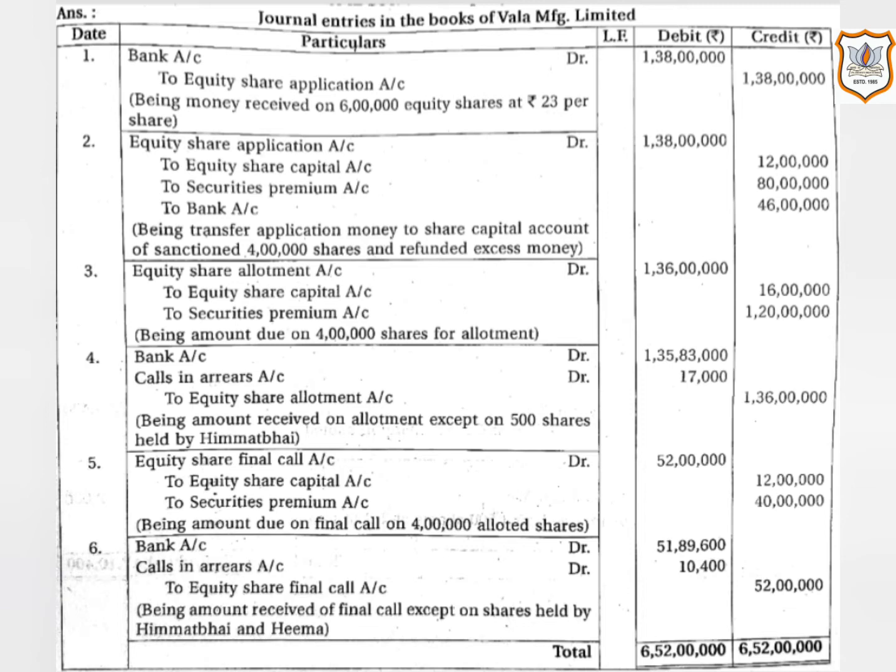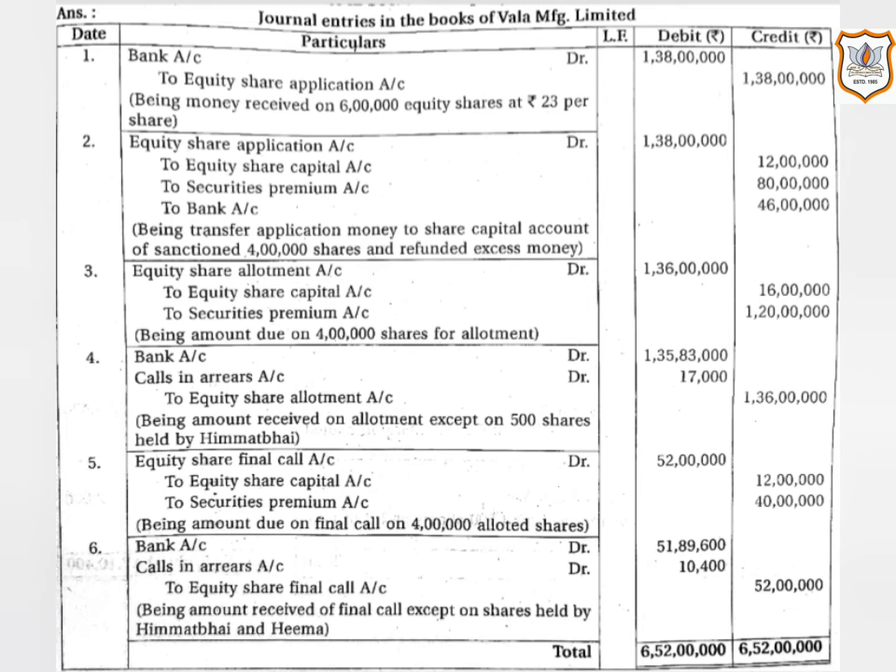When company has good reputation in market, has high profitability, internal and external factors are favorable, and also if company has already issued shares in the past and market price of its share was more than the face value of shares, then company can issue shares at a price more than its face value or nominal value. When company issues share at a price higher than the face value, the shares are said to be issued at premium, as we can see in this question.